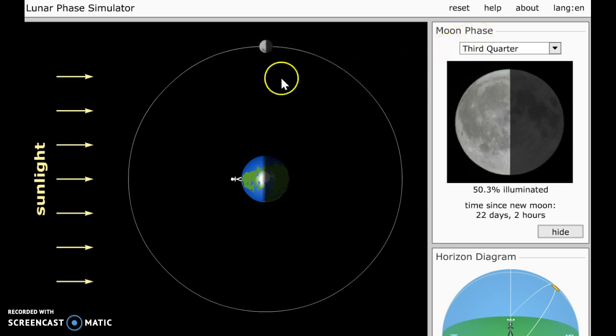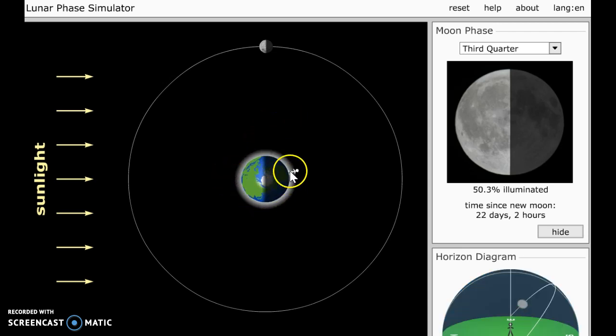Number seven, northern hemisphere with the rounded on the left. So this is a third quarter moon. Number eight, you see the same moon from the northern hemisphere rounded on the left. So we're third quarter, and it's high in the sky. So this isn't the same time of day. We've got to pick a different time of day so it's high in the sky. That would be here at sunrise, it looks like. That would be morning for number eight.